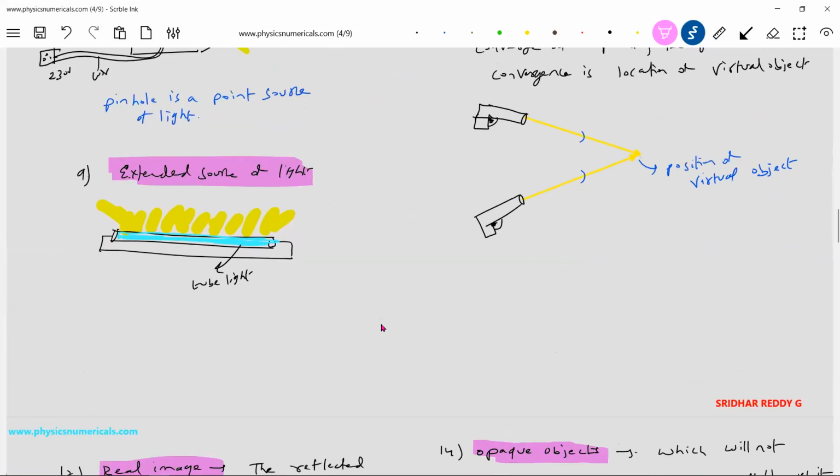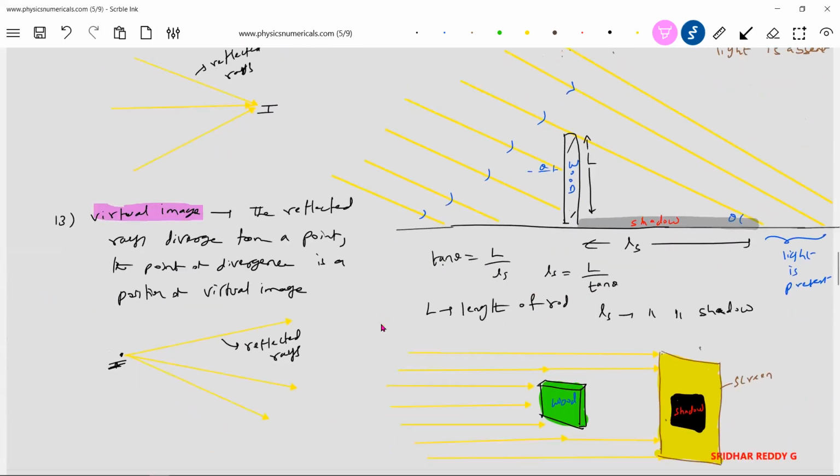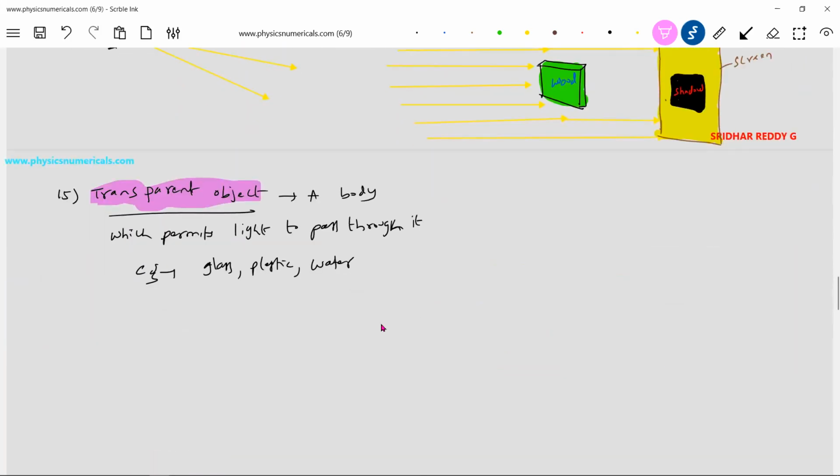These are very generalized terms which we will use often in the entire discussion.